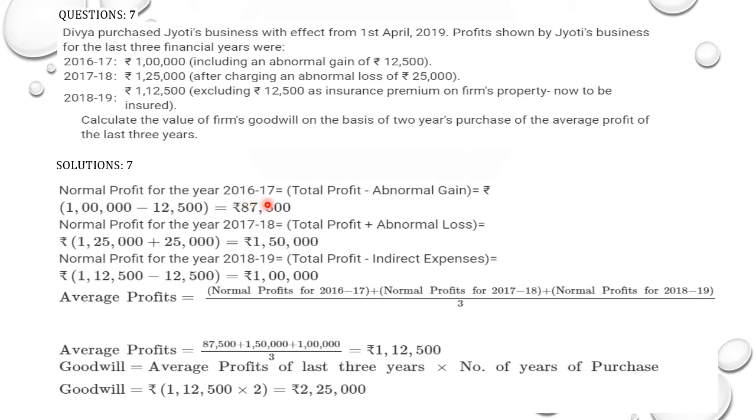1,12,500. The goodwill will be average profit into number of years of purchase. So 1,12,500 into number of years of purchase, which will be given in words like this. So don't just keep on searching, just read the question properly. It will be given in words also. So into 2, that is 2,25,000. So this is how goodwill is solved, and these types of questions in all the 3 methods are important.